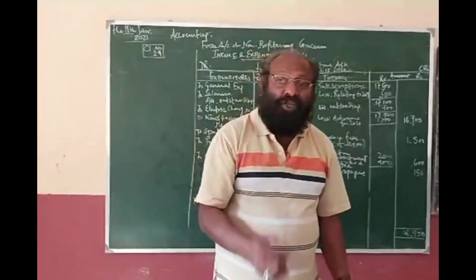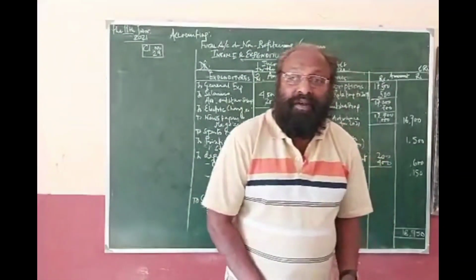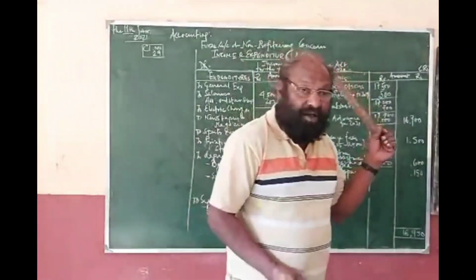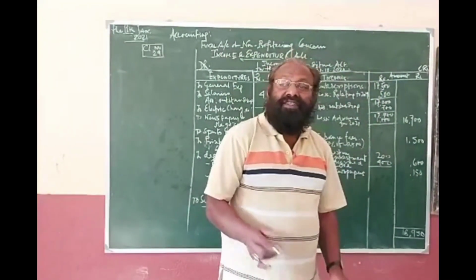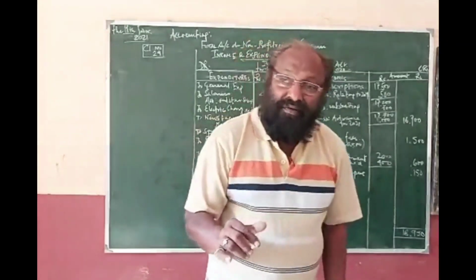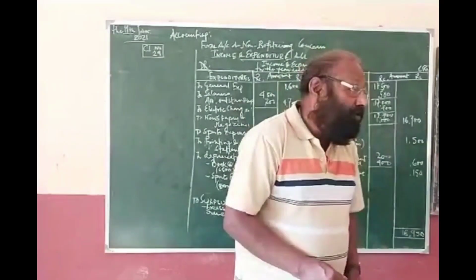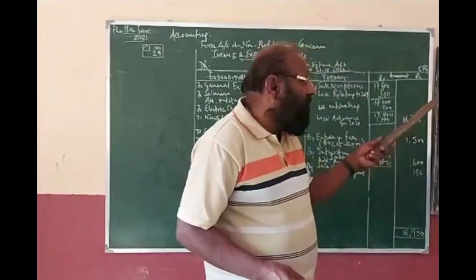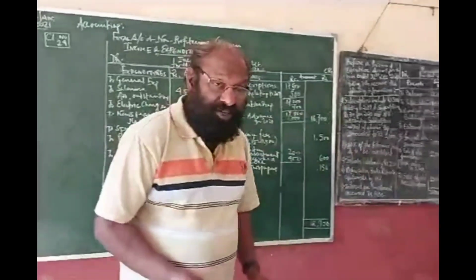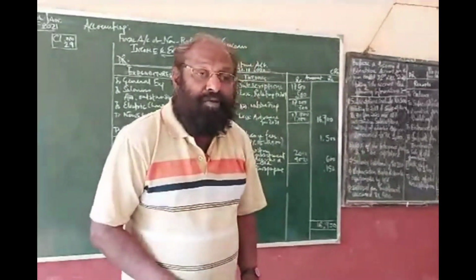That information we get if we prepare the income and expenditure account, which has the same logic as the profit and loss account. With that premise, I am going to solve one problem on income and expenditure account.